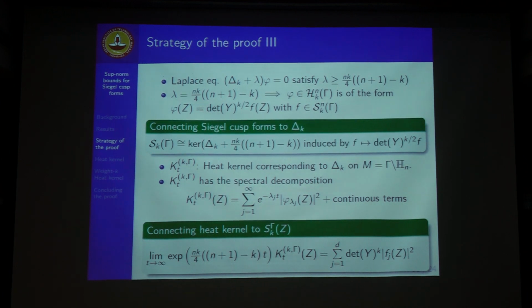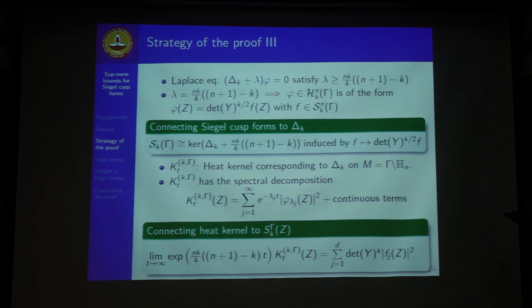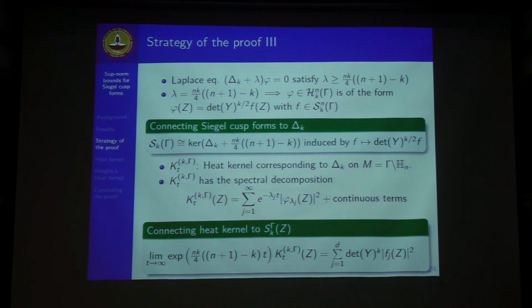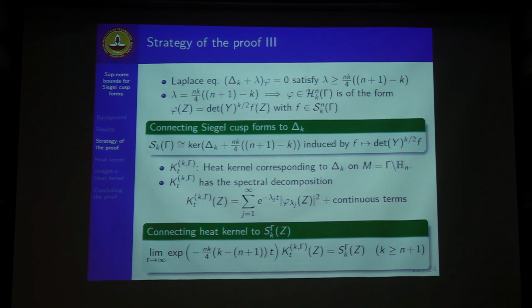So only the eigenfunctions corresponding to the minimum eigenvalue survive. Everything else is e power something negative times t, so when we take the limit t tends to infinity, everything else just goes to 0. And we have exactly that quantity on the right hand side, of which we want the sup norm.